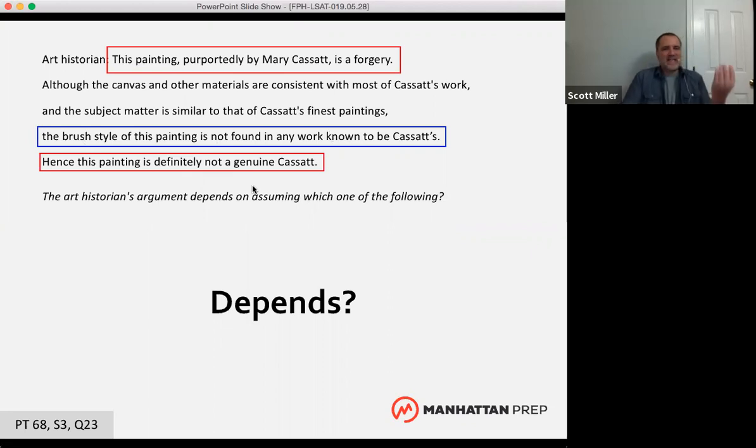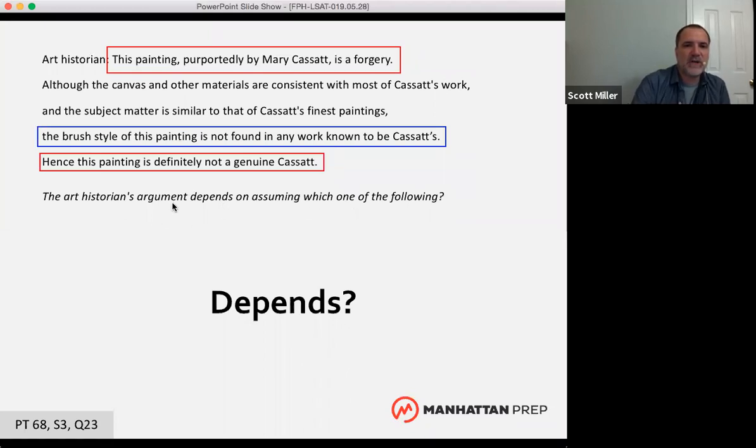And maybe we should back up a little bit here. You can kind of see that maybe this isn't a convincing argument, right? So if they're asking you for an assumption in an argument, you know right away that there's a problem with the argument. And most arguments you see on the LSAT have a problem. They're not convincing arguments, right? If they're asking you for an assumption, to strengthen an argument, to weaken an argument, or about a flaw in an argument, there's a problem with the argument.